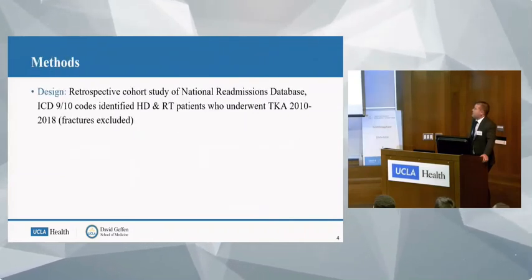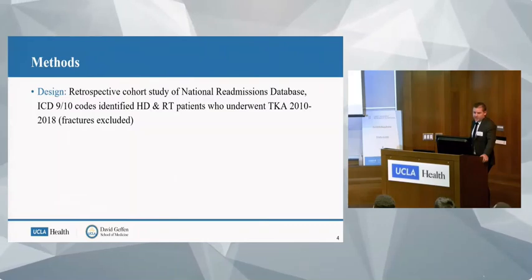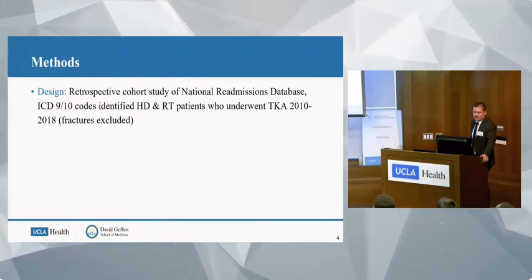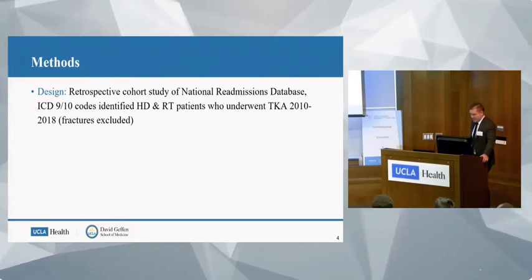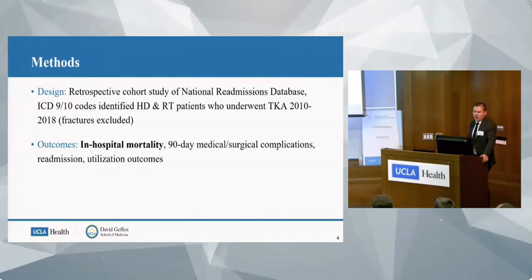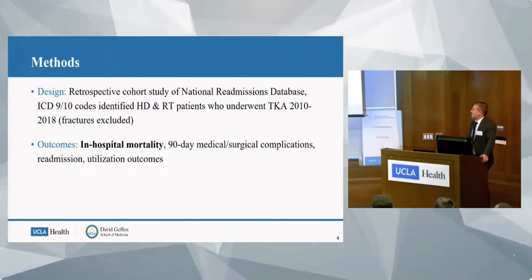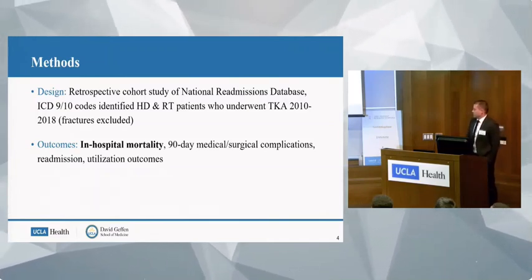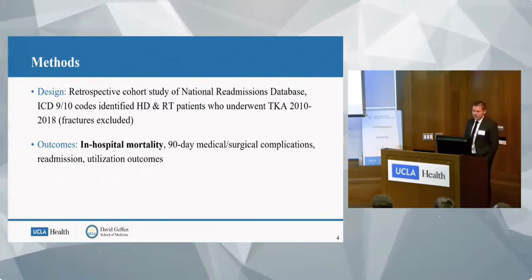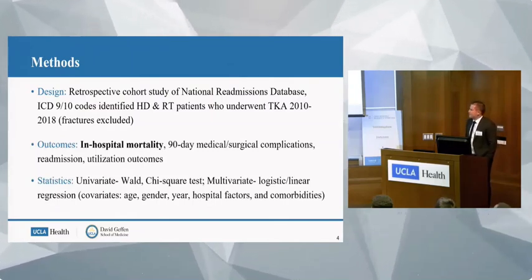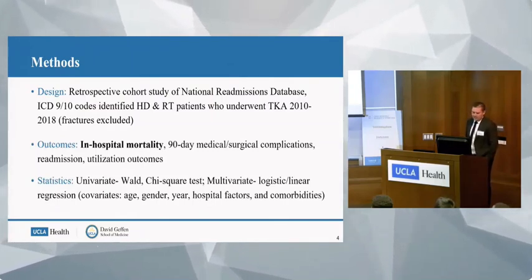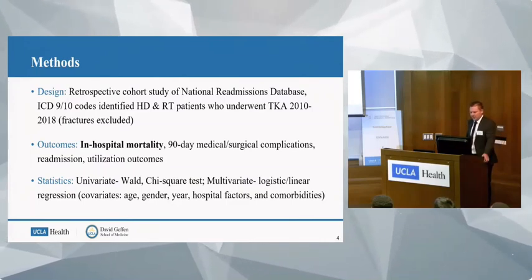This was a retrospective cohort study of the National Readmissions Database using ICD-9 and 10 codes. We identified these patients who underwent total knee arthroplasty from 2010 to 2018. Our primary outcome was in-hospital mortality. We also looked at 90-day medical and surgical complications, readmission rates, and utilization outcomes. In terms of statistics, we used univariate analysis with Wald and chi-square test and multivariate logistic and linear regression.